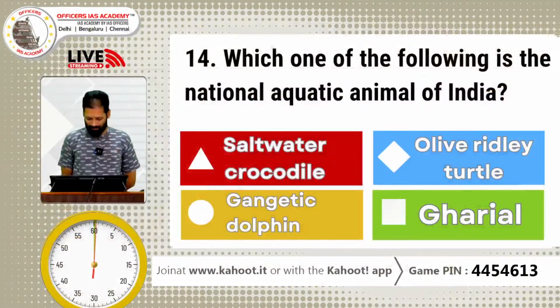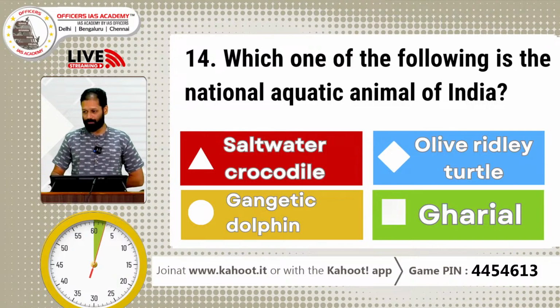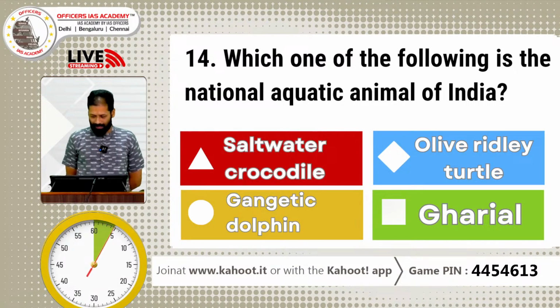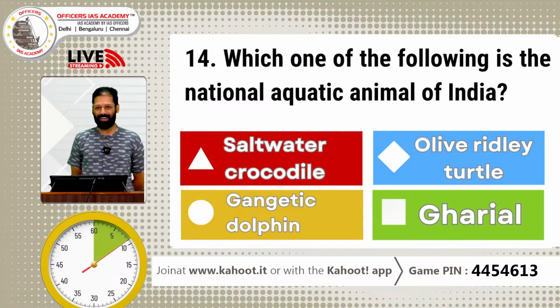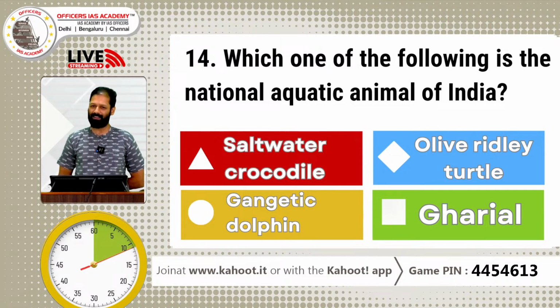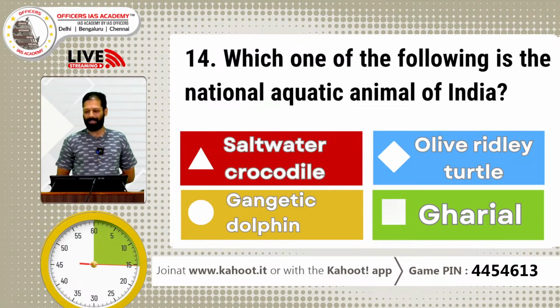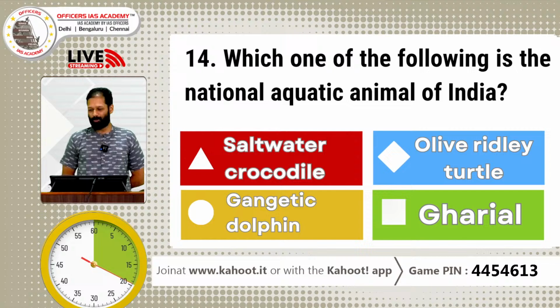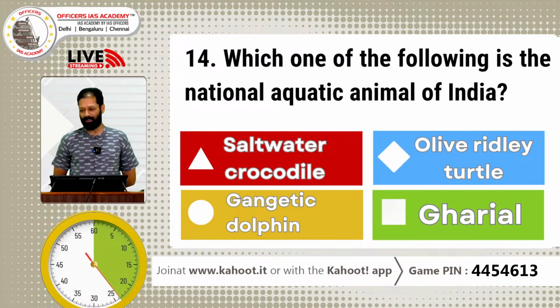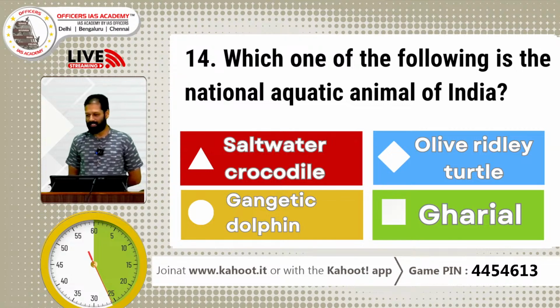Let's see question number 14, the penultimate question of the quiz. I think I'm taking a little more time than the other faculties do, but let that be. All our job is to make this thing interesting and worthwhile our time. Which of the following is the national aquatic animal of India? Right? This is also very, very simple. Right? Saltwater crocodile, olive ridley turtle, Gangetic dolphin, gharial. Right? Which is the national aquatic animal of India?